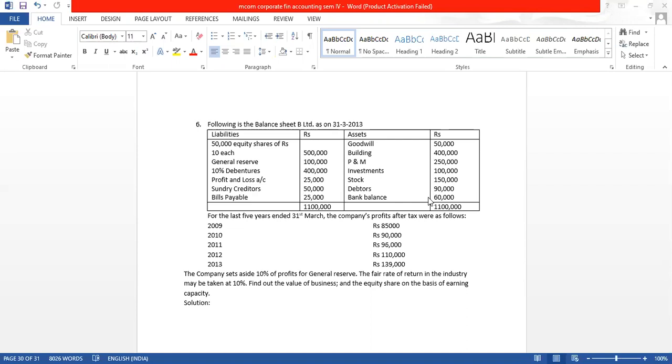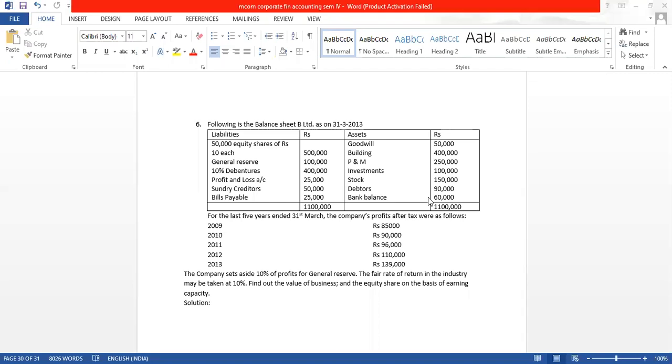The company sets aside 10% of profits for general reserve. The fair rate of return in the industry may be taken at 10%. So fair rate of return is nothing but the NRR, normal rate of return. In this particular industry, the minimum return which is expected is 10%.